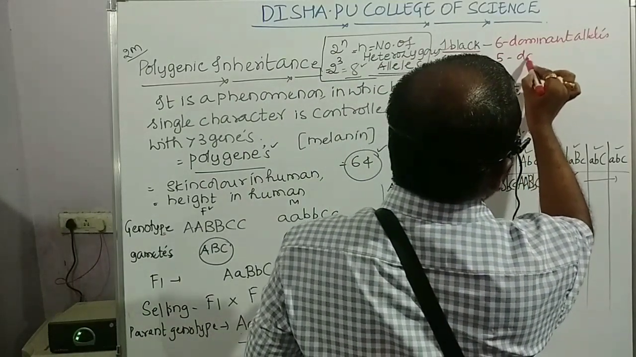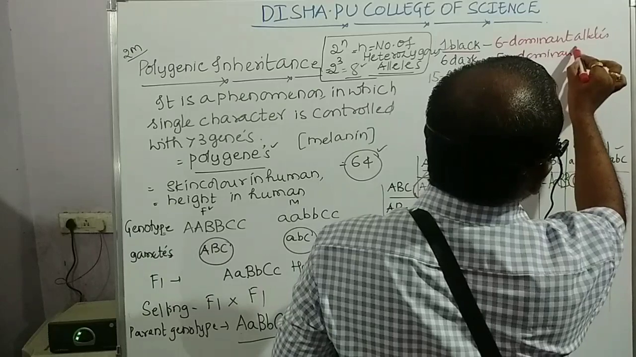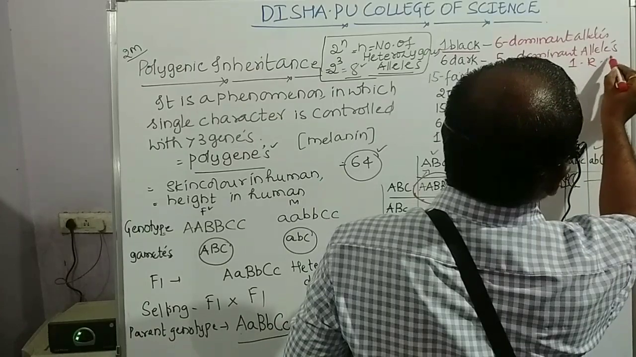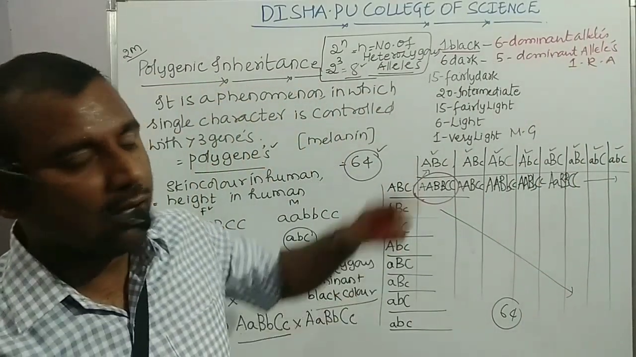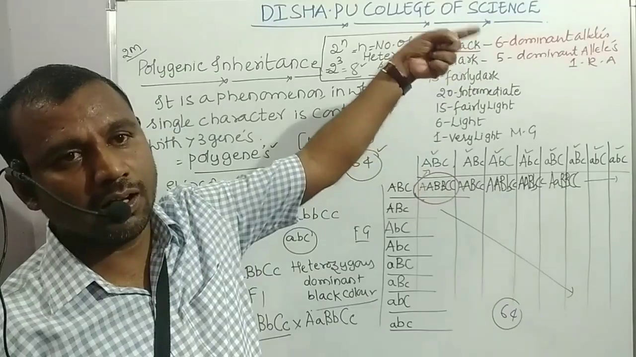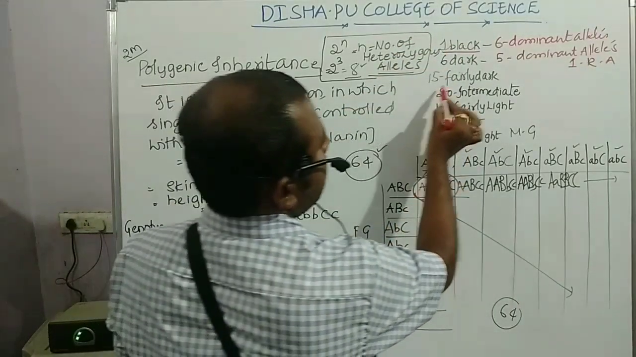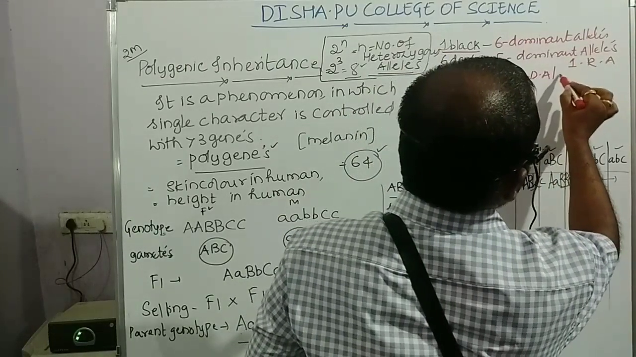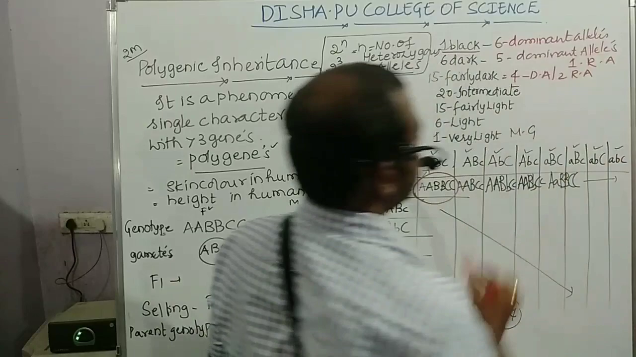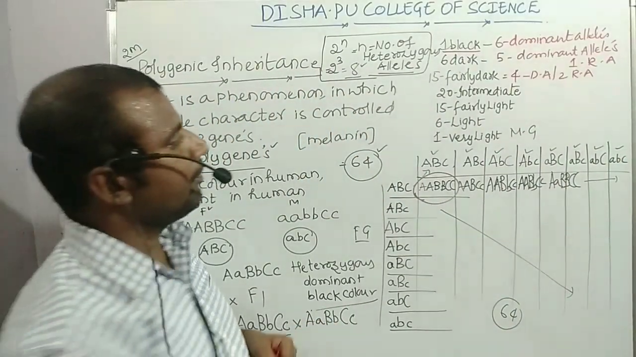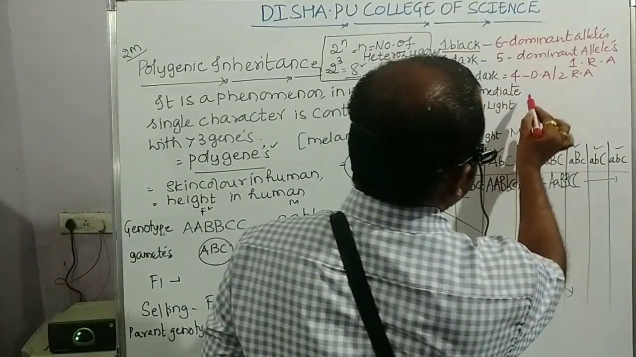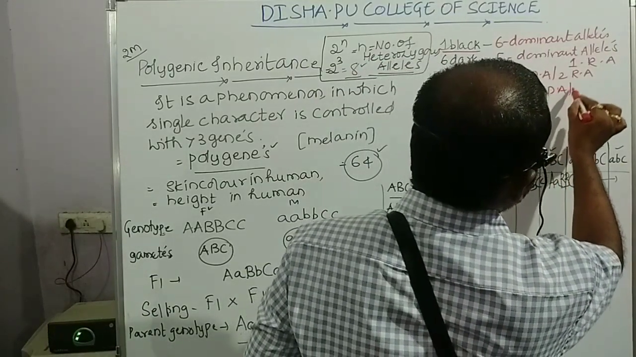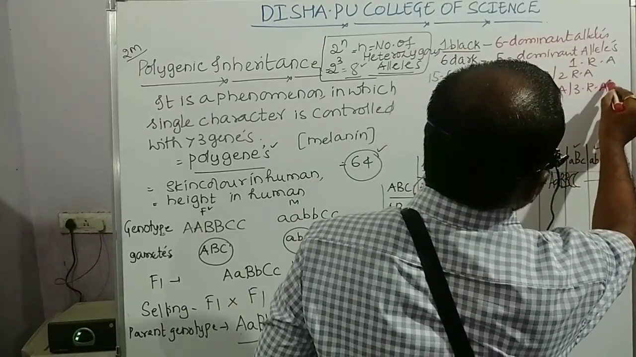Here there will be 5 dominant alleles and one recessive allele. One recessive allele. RA indicates a recessive allele. Try to understand. Next, 15 fairly dark. Here there will be 4 dominant alleles and 2 recessive alleles. 2 recessive alleles. Next, 20 intermediate individuals of the F2 generation. Here there will be 3 dominant alleles and 3 recessive alleles.